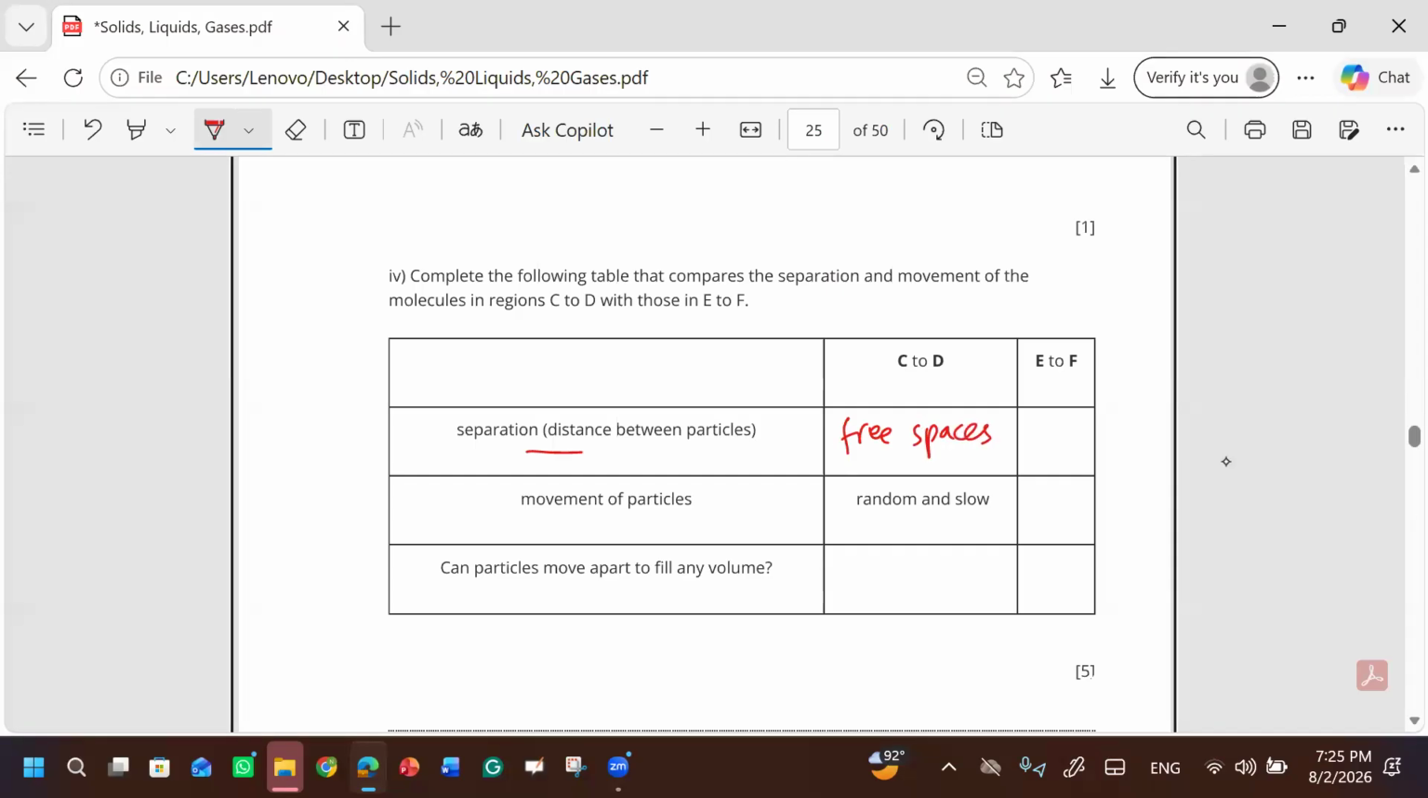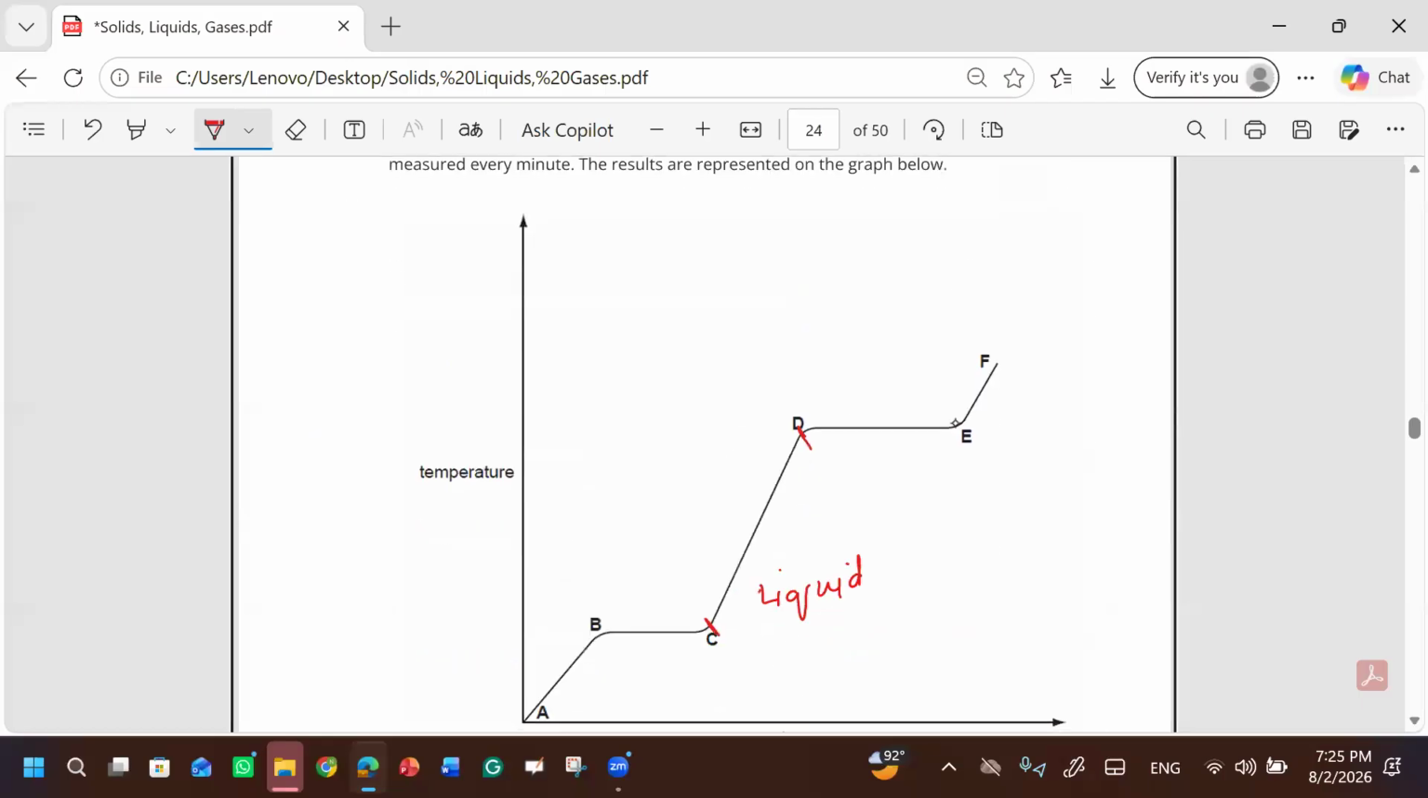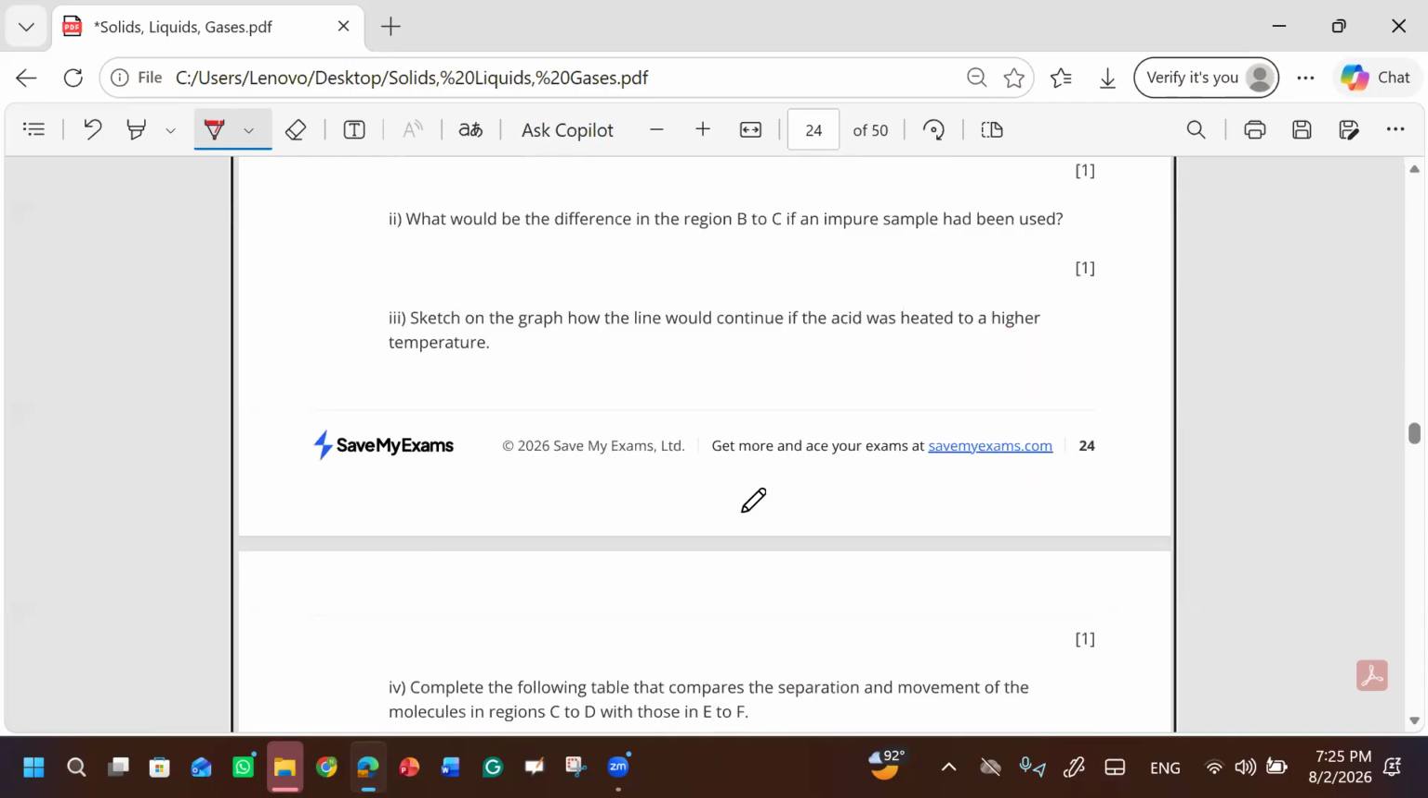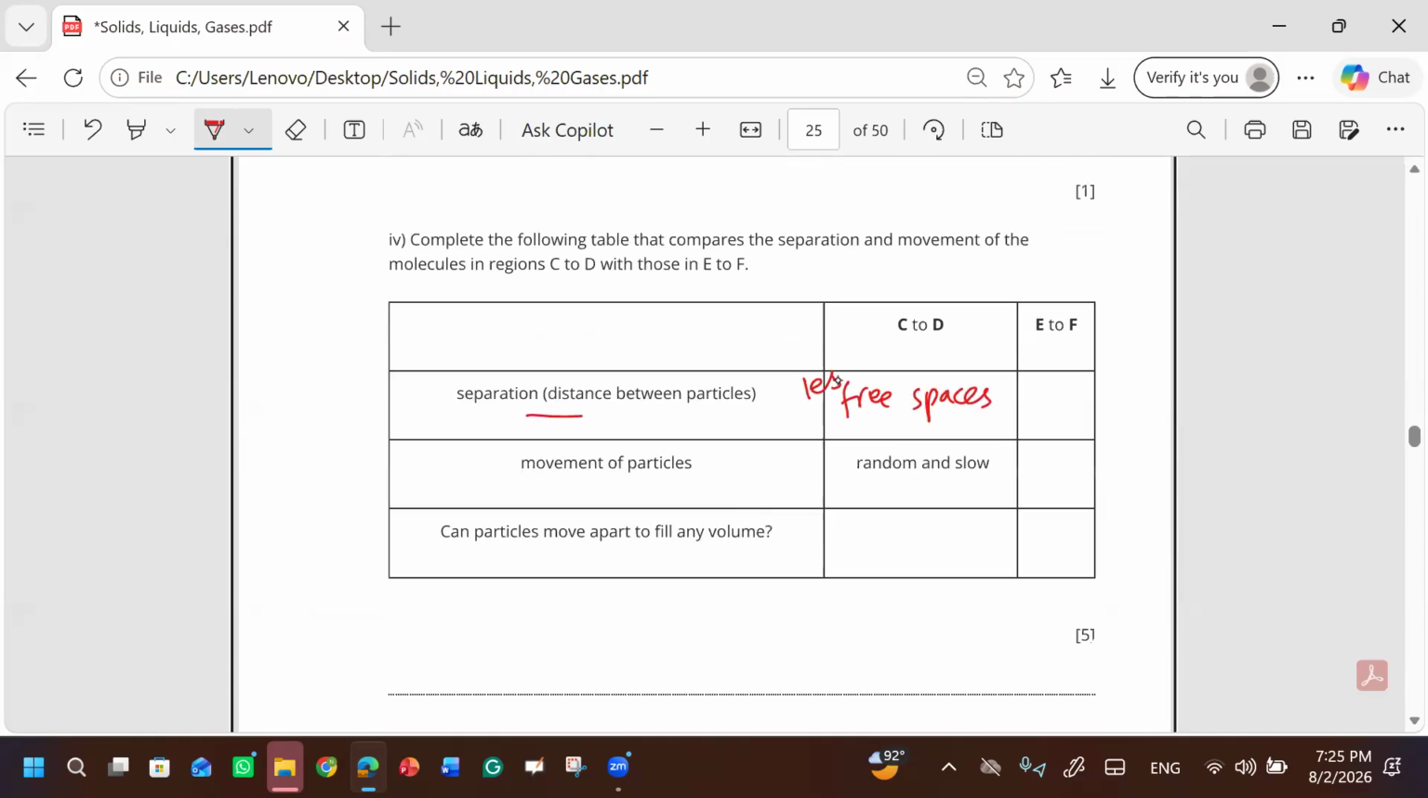But from E to F, what is this? D to E is boiling, right? Boiling point. So it means now this is gas, right? So you will say there are less free spaces from C to D and more free spaces from E to F. The particles will be far apart. Movement in C to D, we have figured out that this is liquid and this is gas. So it will be random and slow, but in the gas, it is random and fast, right?